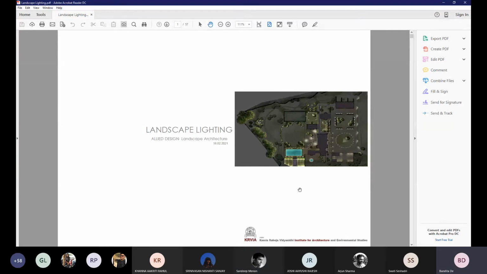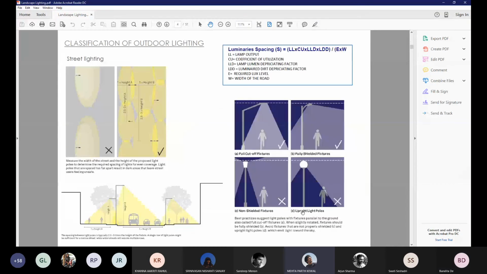Hello. I just have a small question. I missed out on the thumb rule distance between the two fixtures of the street light. Could you please repeat that?